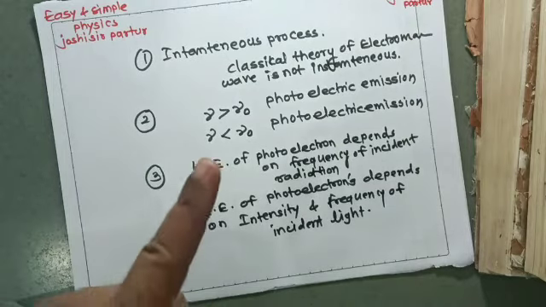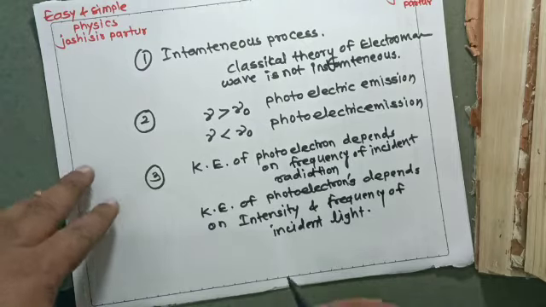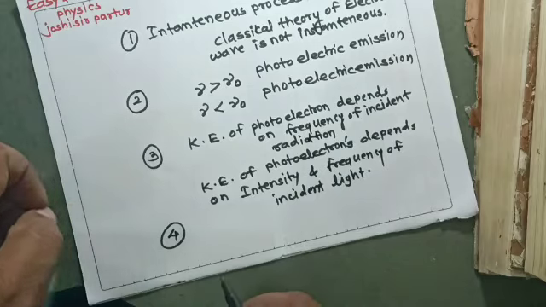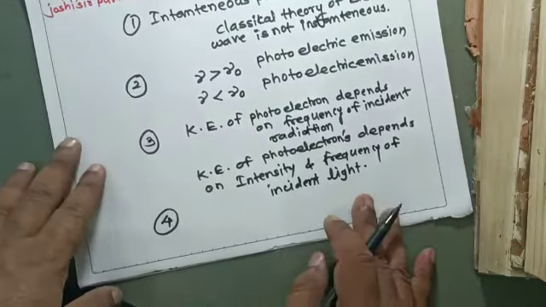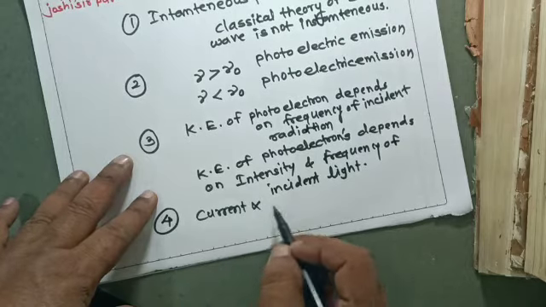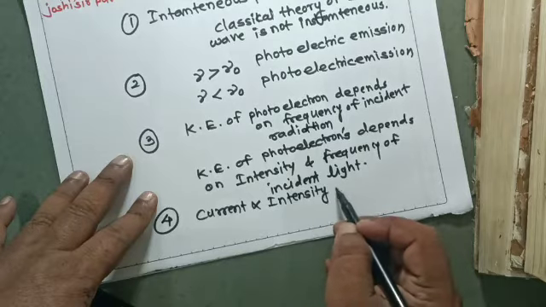This means there is a contradiction between the classical electromagnetic theory of radiation and the photoelectric effect. See here, if current is given, current is directly proportional to the intensity of incident light